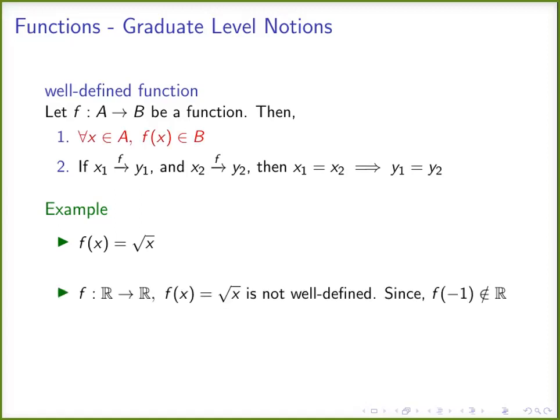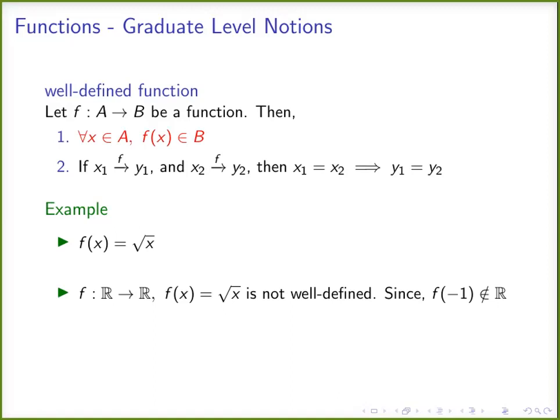For example, if I take the same relation and change the domain and codomain, consider the domain R and codomain R, set of all real numbers, then this function is not well defined. Function is not well defined is another way of saying that this is not a valid function. We cannot use this f as a function.